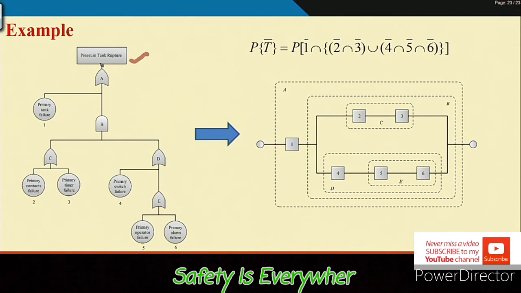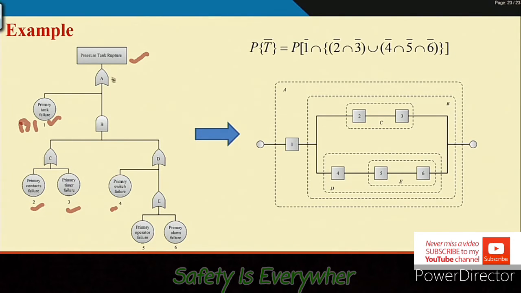Here we have 6 basic events, denoted by 1, 2, 3, 4, 5, 6, but someone can say B1 to B6, no problem. If this is the fault tree, then what is the corresponding reliability block diagram?